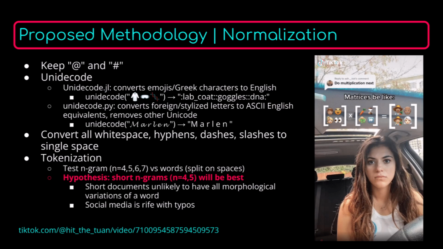In terms of actual experimentation, I decided to test n-gram tokenization versus word tokenization. My hypothesis was that short n-grams, like 4-grams or 5-grams, would be the best, partially because I'm not using any stemming with word tokenization, and typical English language word stems are around 4 or 5 characters long, and because there are a lot of typos on TikTok, and hopefully short n-grams can kind of get around that.